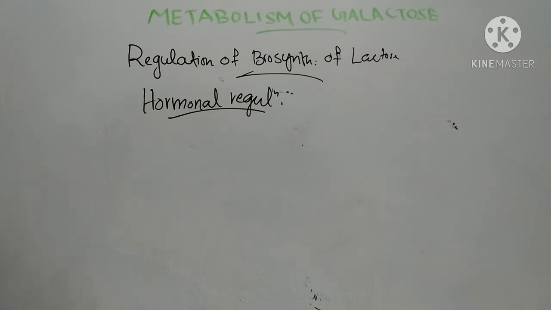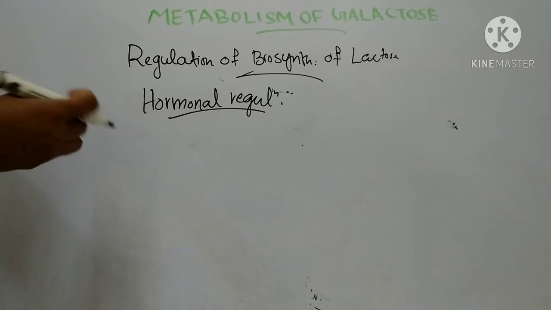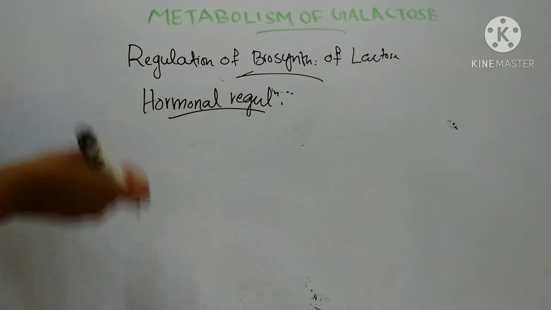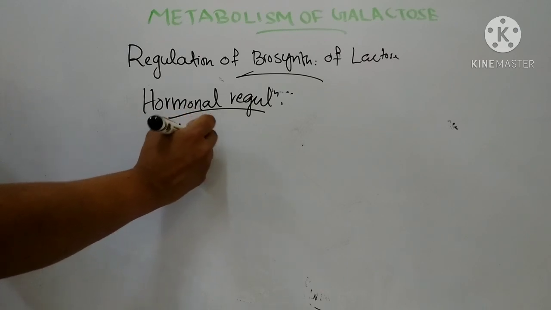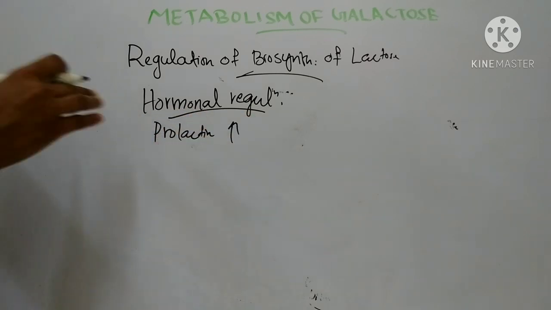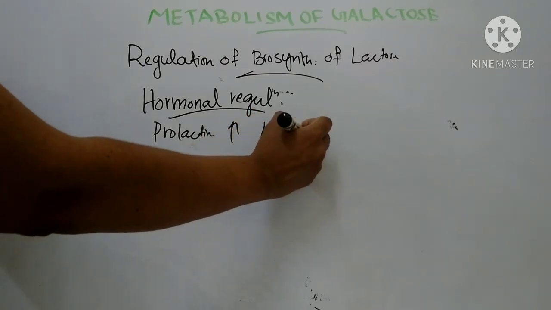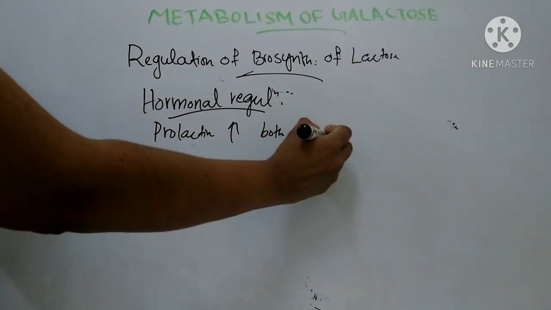The hormonal changes that follow parturition increase the cellular level of the modifier subunit, alpha lactalbumin. Then prolactin increases the rate of synthesis of both subunits.